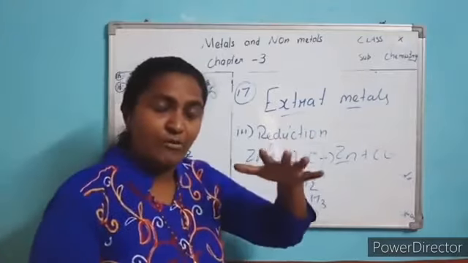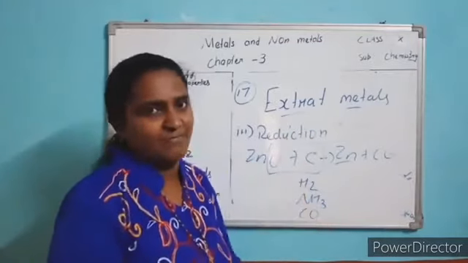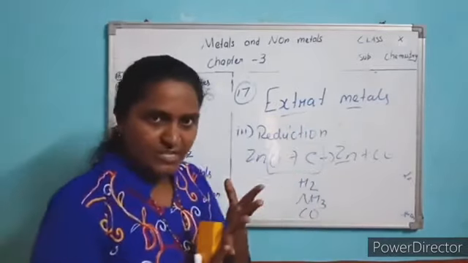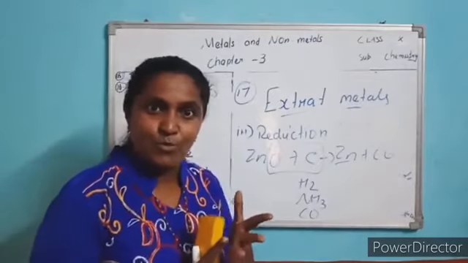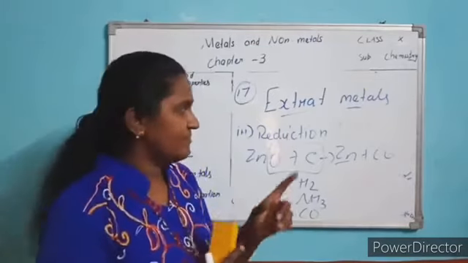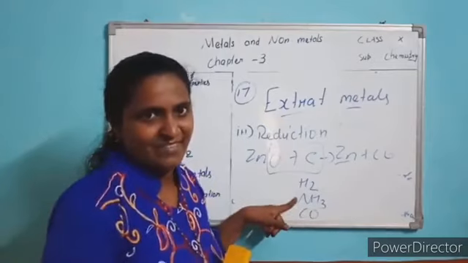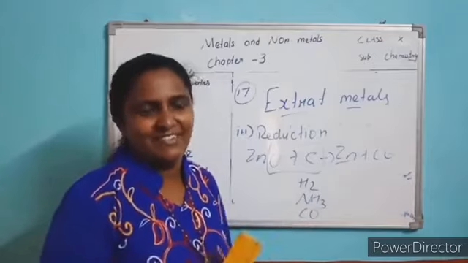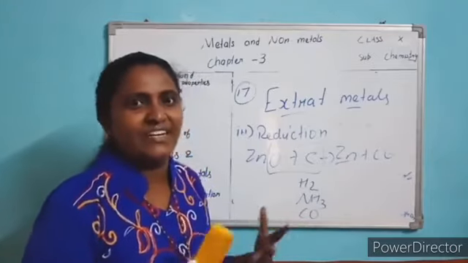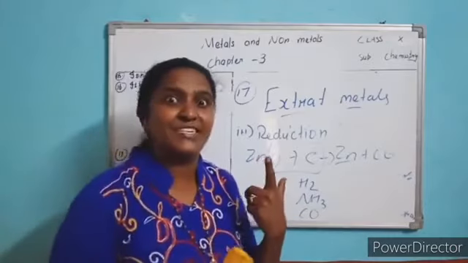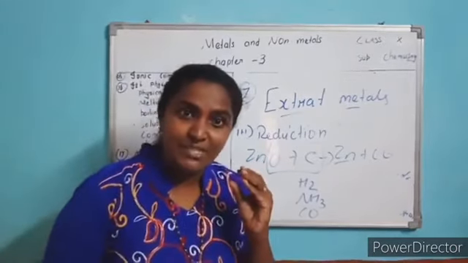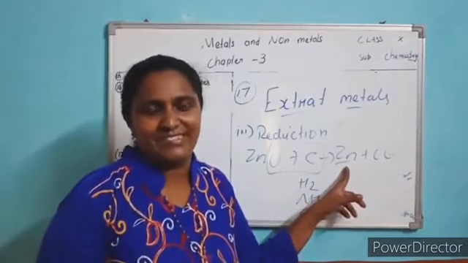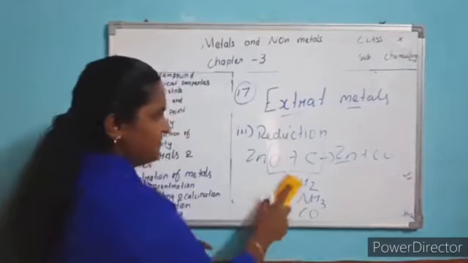Today I am explaining the general extraction of metals. First, concentration is over. Second, we get metal oxide through roasting and calcination. Third method is reduction, so you will get the metal. And the last step is refining. Finally, everywhere we go for refining, to get 100% purity. To get 100% pure metal, finally we have a touch-up with the refining process.